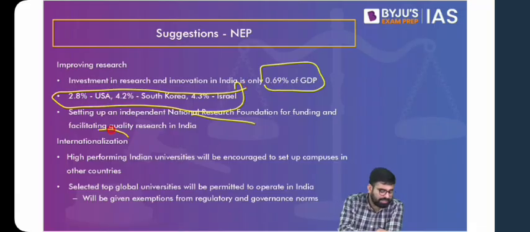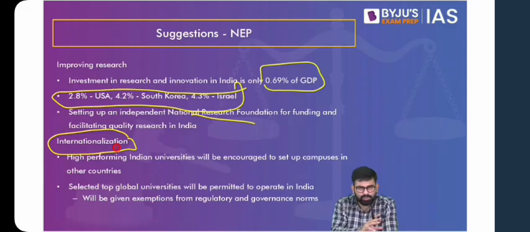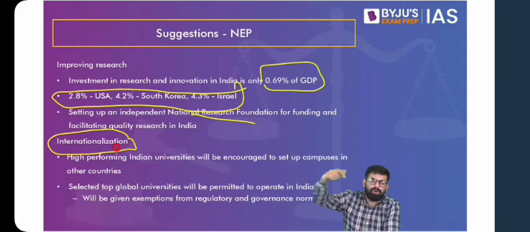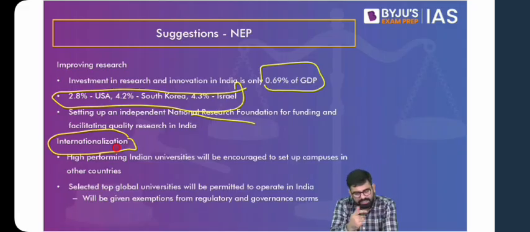Then you talk about internationalization. Now this can be carried out in two ways. What is internationalization? Promoting the local colleges, the better institutions that are there in India, for example IITs and IIMs, incentivizing them to open up their campuses abroad in other countries. That is one idea of internationalization. The other idea is opening our education system to foreign universities, the good ones, the top 200 universities, requesting them to open up their campuses in India. These are the two dimensions of internationalization.